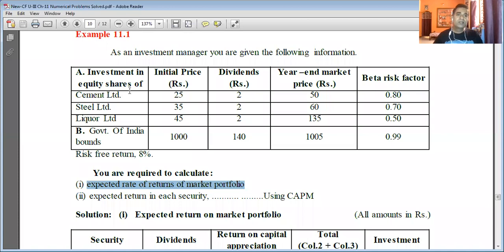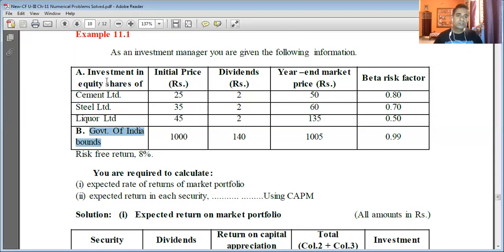For example, look here. The portfolio of this investor or this company includes two types of securities. One is equity, another is debt. Okay, a bond is nothing but a debt. So there is investment in equity and investment in debt.